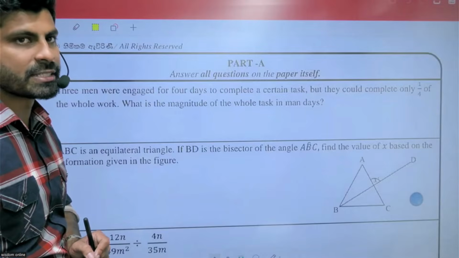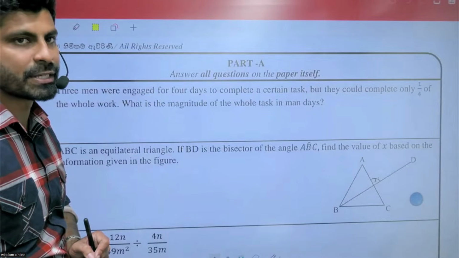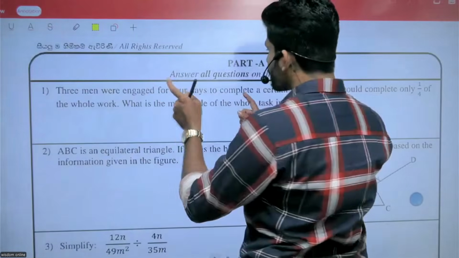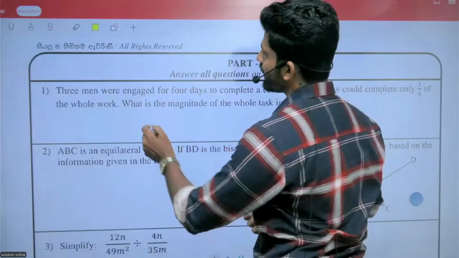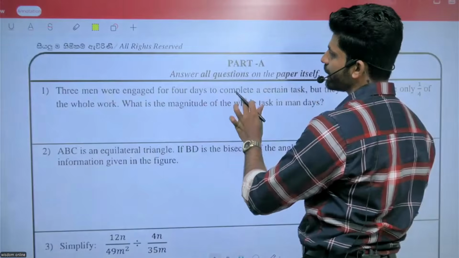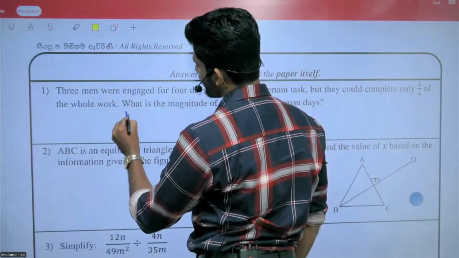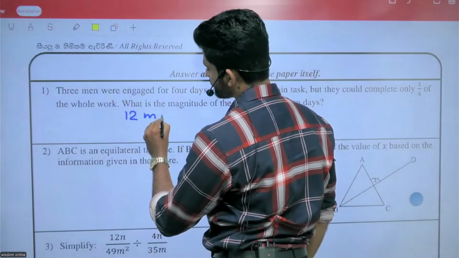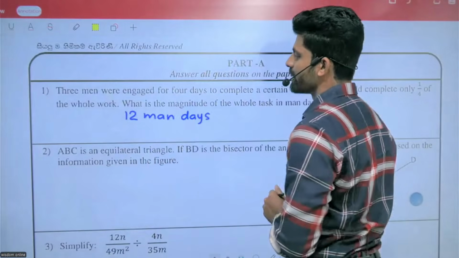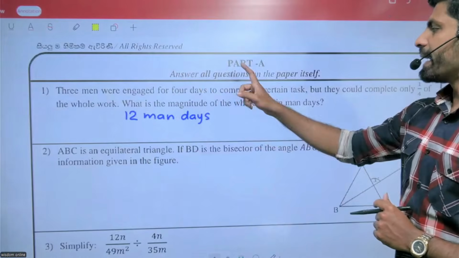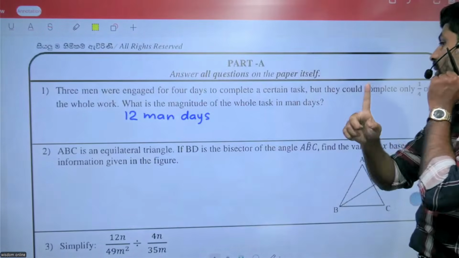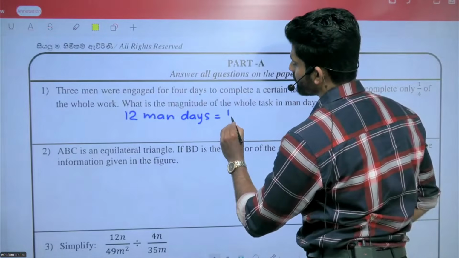Yes, so I'm quickly moving to the question. Three men were engaged for 4 days. 3 men, 4 days. So how many man days are required for that task? 3 into 4, 12 man days. 12 man days means 1/4 of the whole work.